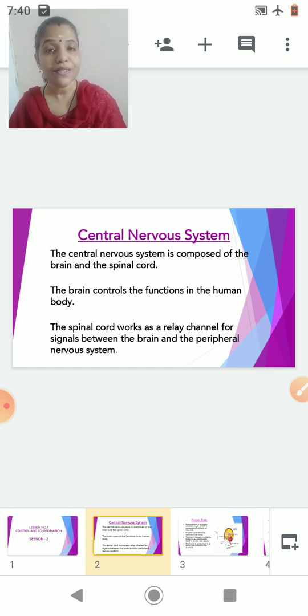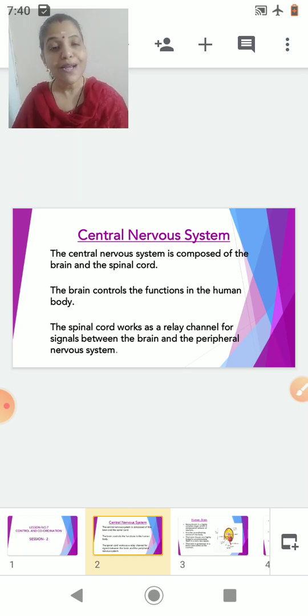Now the brain is controlling all the activities of the human body. So it is pressurized all the time. So it requires a manager. And who is the manager to the brain? The manager to the brain is nothing but your spinal cord. So the spinal cord acts as a relay center for signals between the brain and the peripheral nervous system.